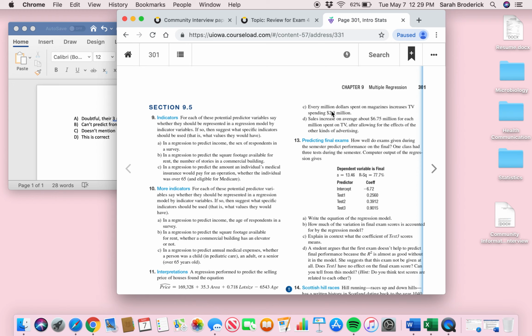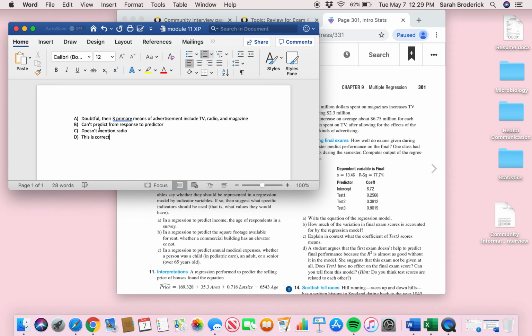And then for C, every $1 million spent on magazines increases TV spending $2.3 million. I said this one was incorrect because it doesn't mention the radio, and again, you can't predict from response to predictor.